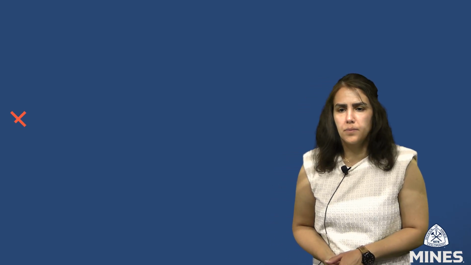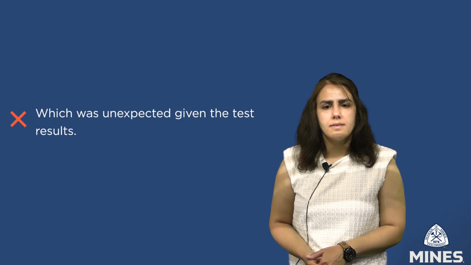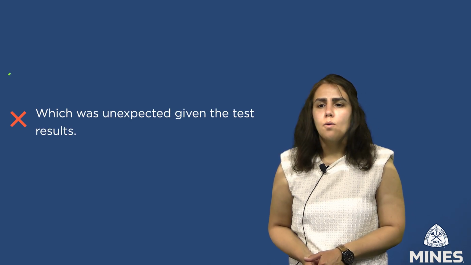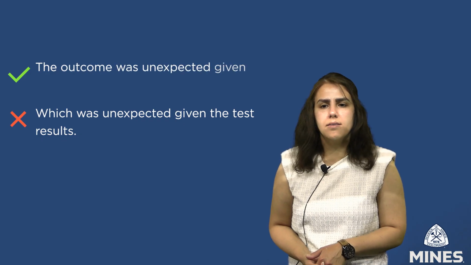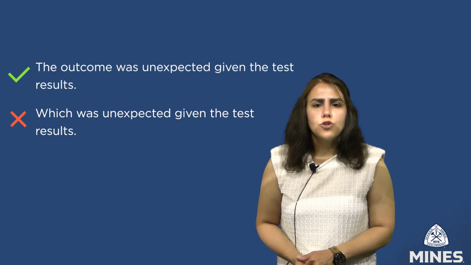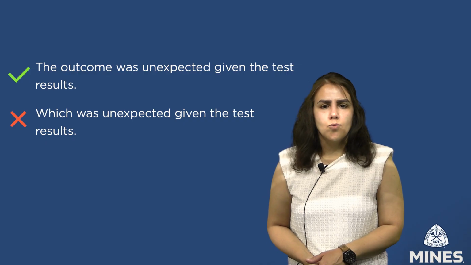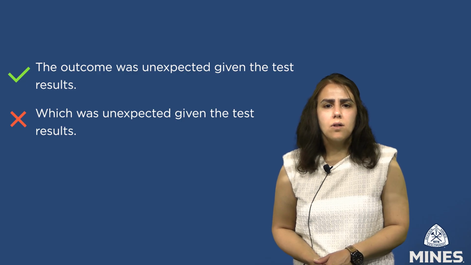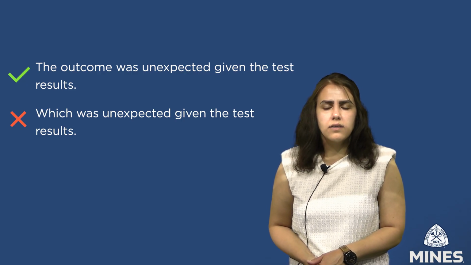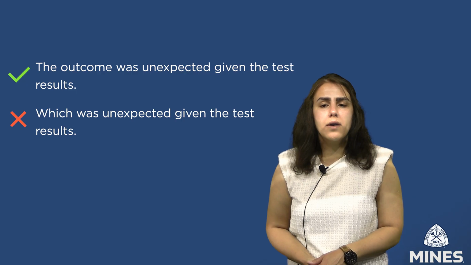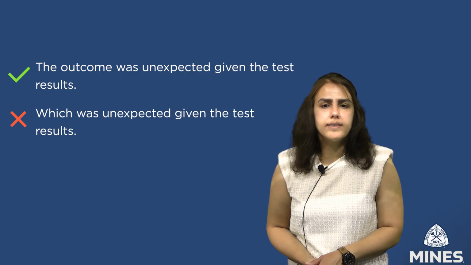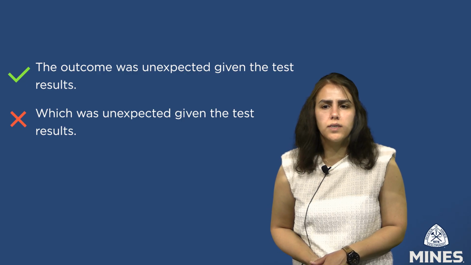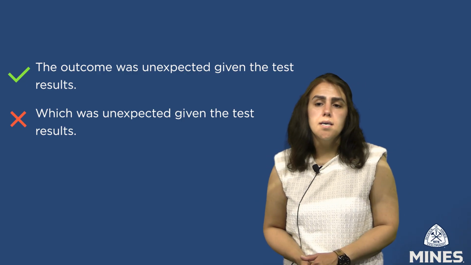Another example illustrates this principle. Fragment: which was unexpected given the test results. Correction: the outcome was unexpected given the test results. Writers should avoid initiating sentences with which unless the clause logically connects to and continues from an independent clause in a preceding sentence. Ensuring that all which clauses are properly integrated into the complete sentence enhances both clarity and coherence in writing, ultimately strengthening the writer's message.